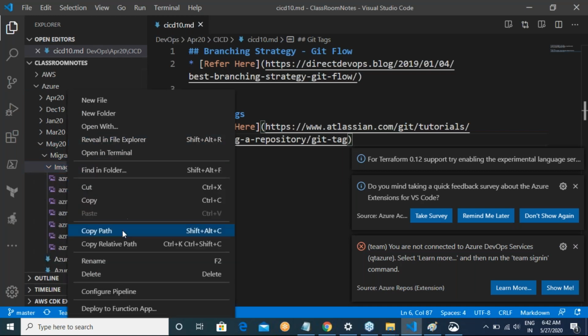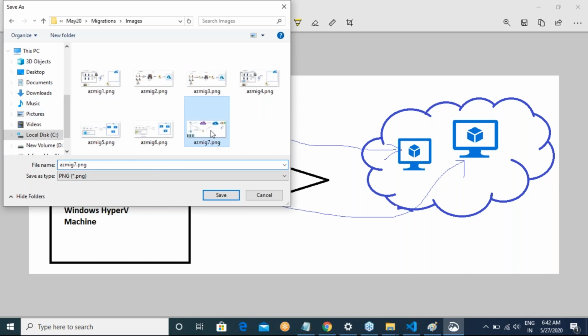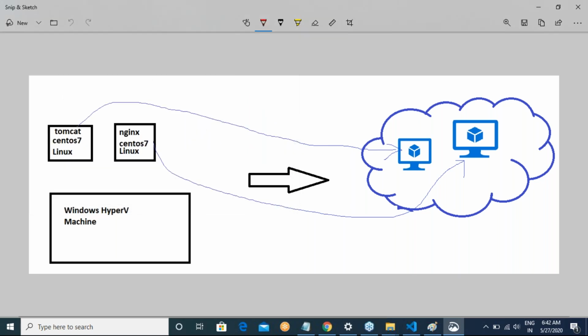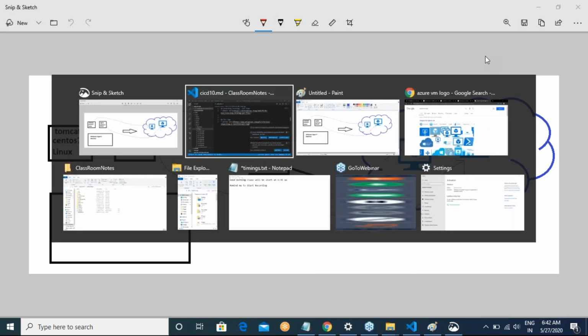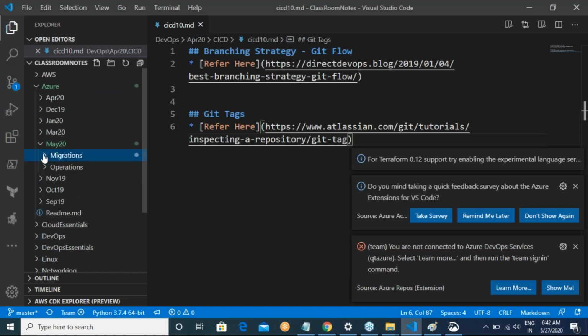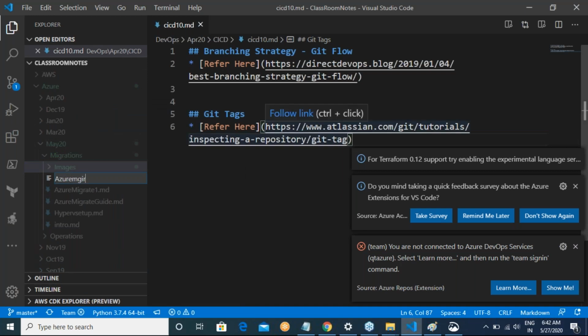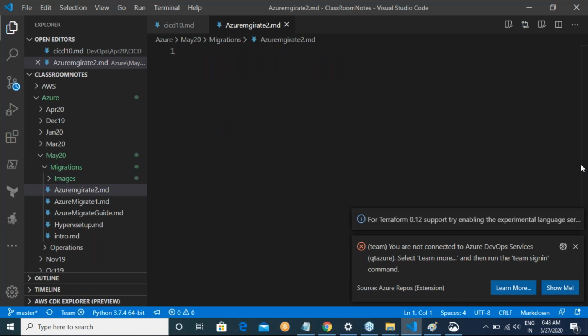Let me copy the path. Azure migration 8. Now I want to migrate this stuff. Azure migrate 2.md.